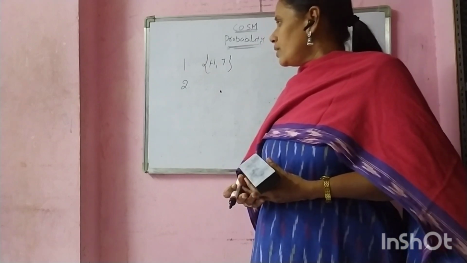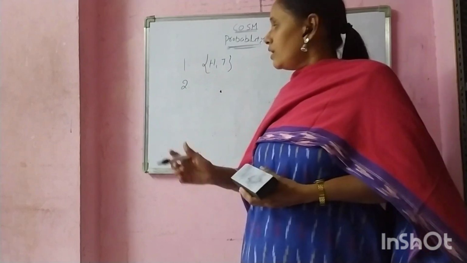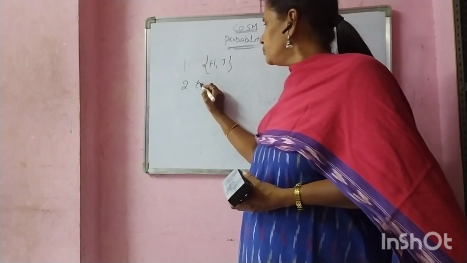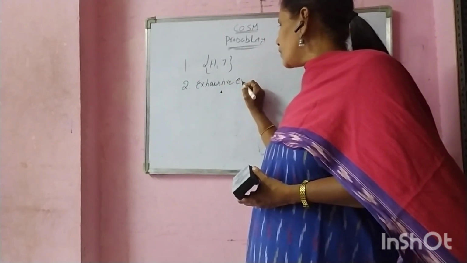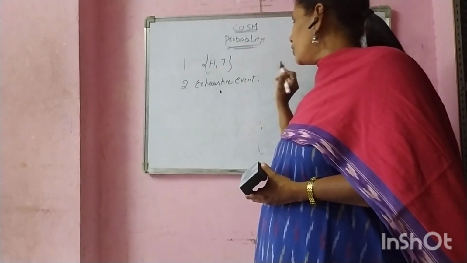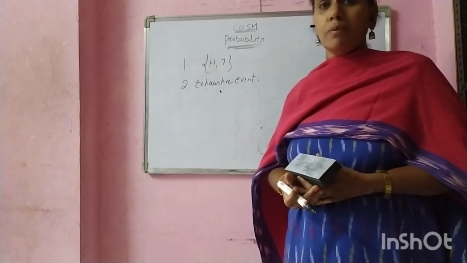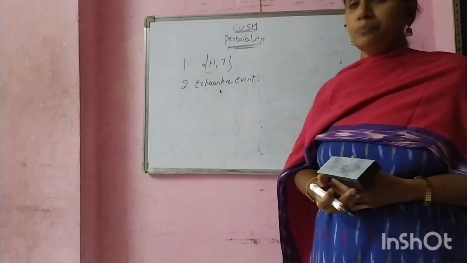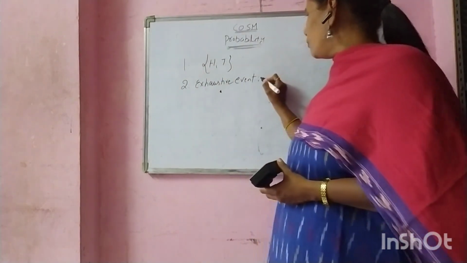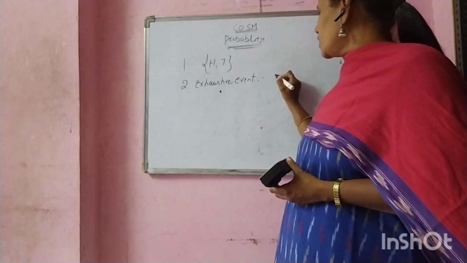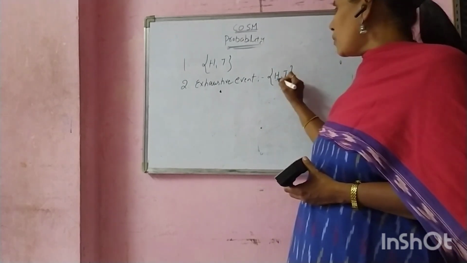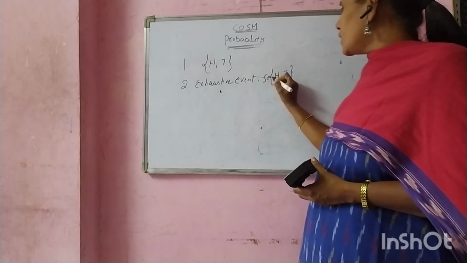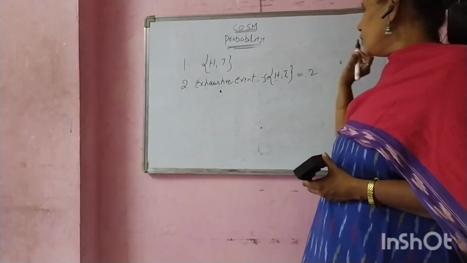Now, exhaustive event. What is an exhaustive event? The total possible outcomes in any random experiment is called the exhaustive event. For example, tossing a coin. There are two possible outcomes in a single toss. Now, two.